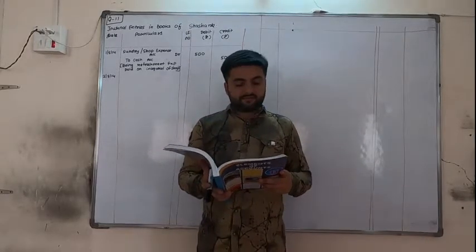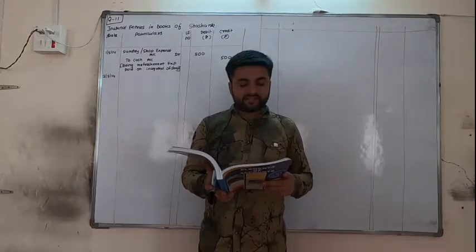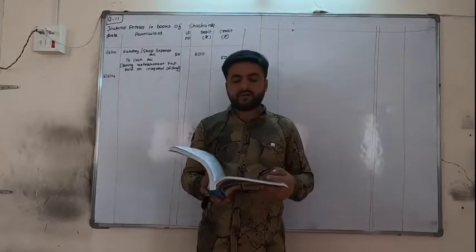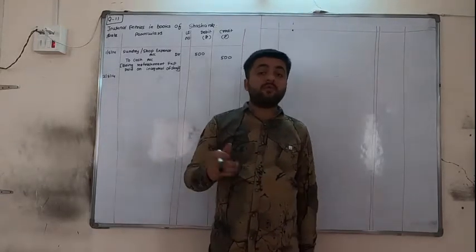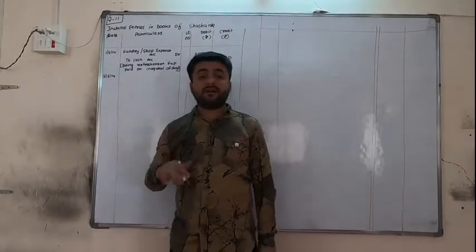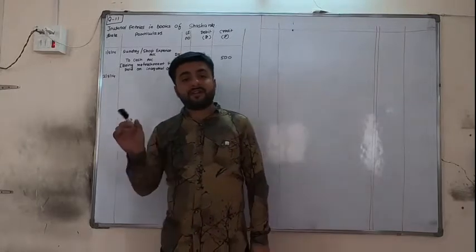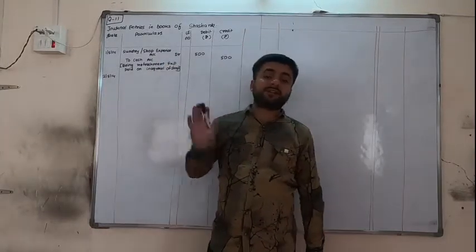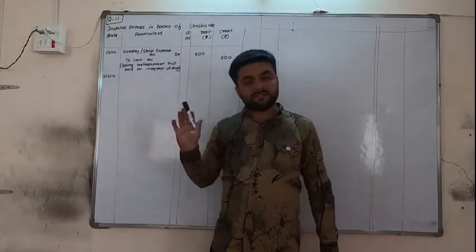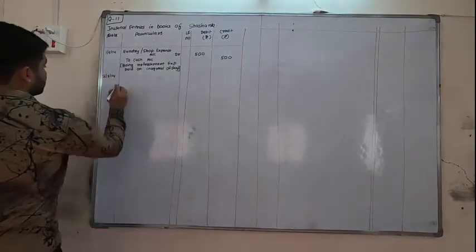On 2nd May, purchased necessary books of accounts 400 for business. We are purchasing books, paper, stationery, all are the expense of stationery. As it is expense, and as we have paid, expenses are debited. So stationery expense account debit, as it is paid, cash is credit. These are all simple transactions.